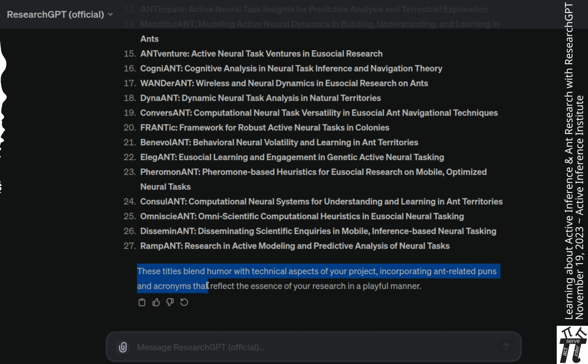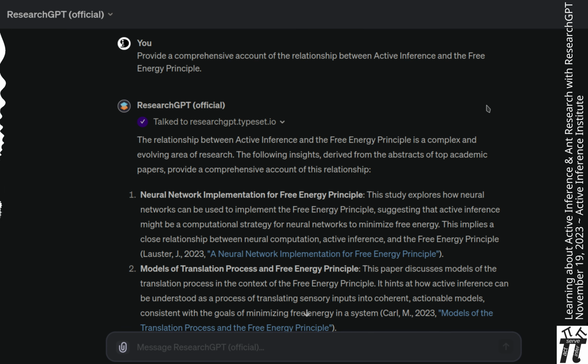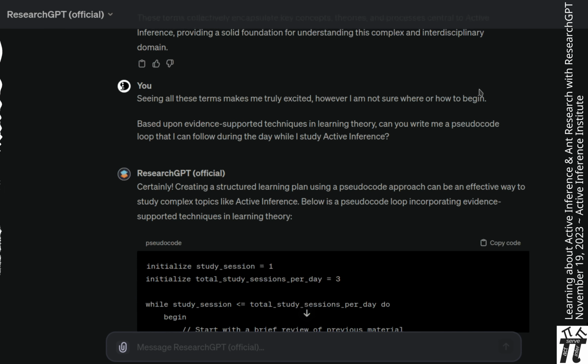So, this is just a first pass on the Research GPT tool. Looks like great work by the SciSpace team, and just very interesting and exciting as we all head into this scientific environment together.